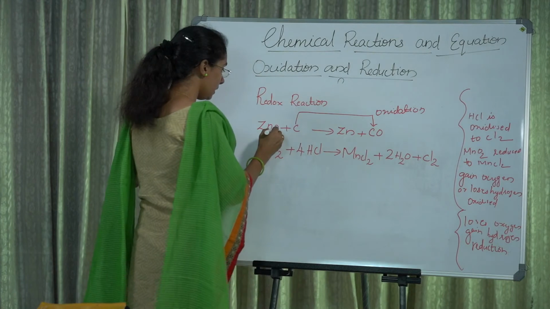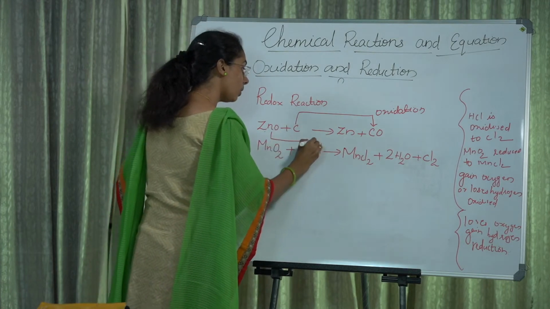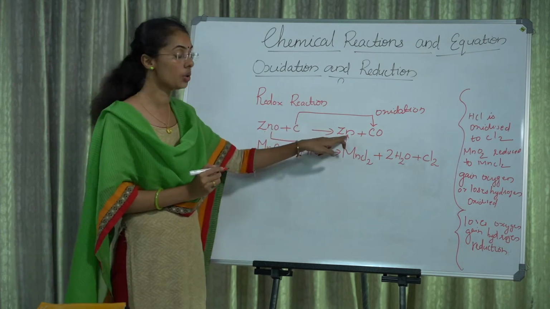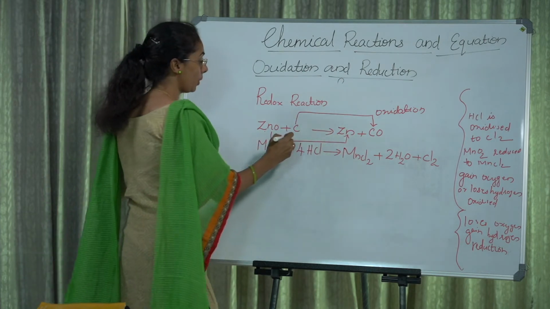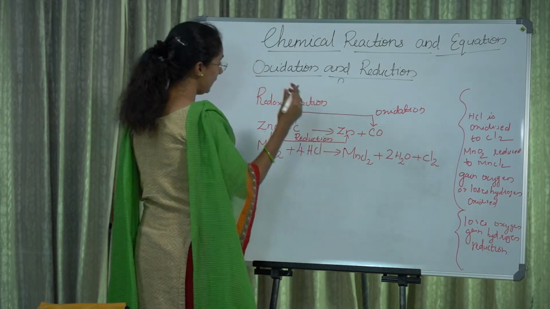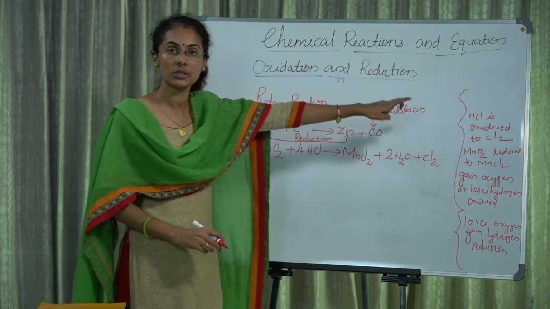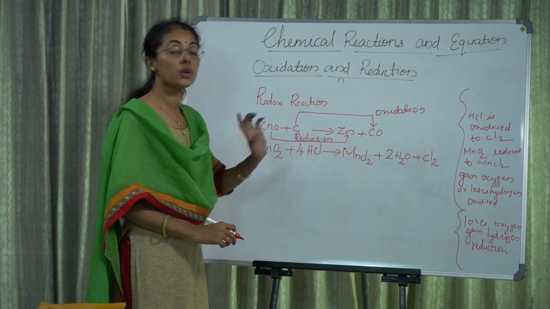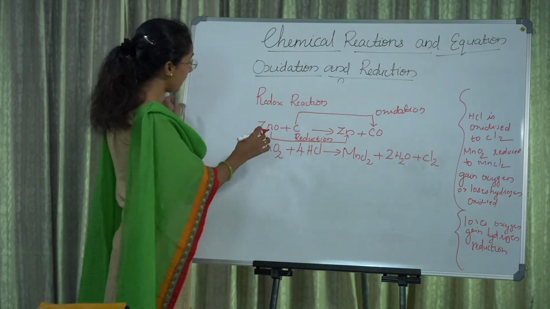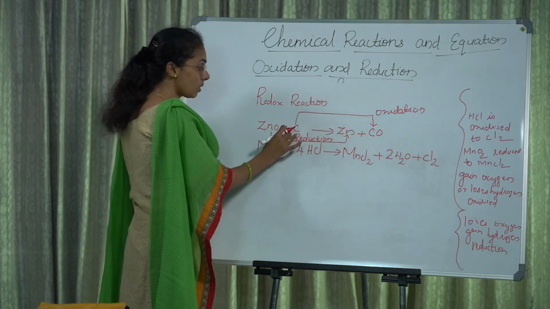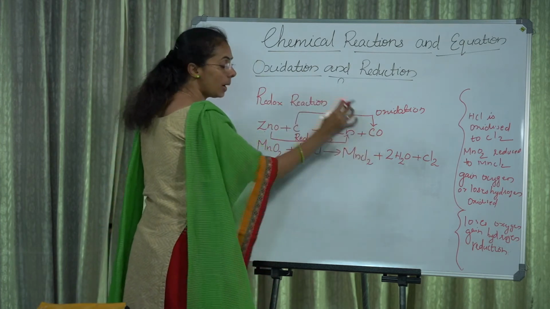Then ZnO loses oxygen and converts to Zn. So that process is known as reduction. Gain oxygen, that is oxidation. Loss oxygen, that is reduction. Zinc oxide converts into zinc, and carbon converts into carbon monoxide.